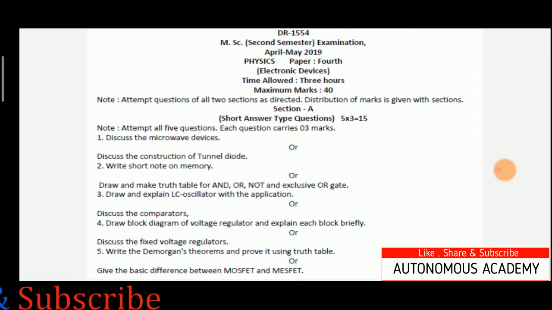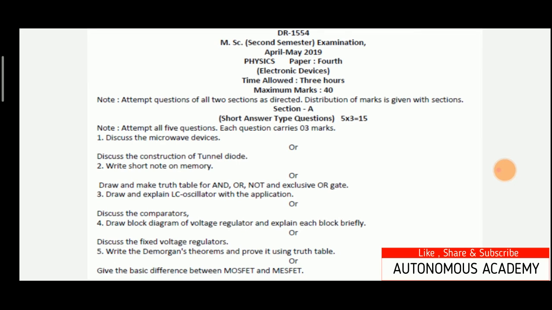Next is NOT gate. NOT gate is a logic gate which is having one input and one output, and NOT gate generally performs the reverse operation of the input. That means if the value of the input is 1, then the value of output will be 0, and if the value of input is 0, then the value of output will be 1.